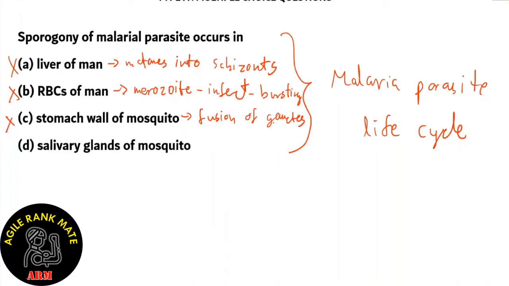But this fusion of gametes later forms sporozoites in the salivary glands. That is sporogony. So this is the formation of sporozoites. And it is these sporozoites that are transferred when a mosquito bites a human being. And that's why option D, salivary glands of mosquito, is the site where sporogony of malarial parasite occurs.